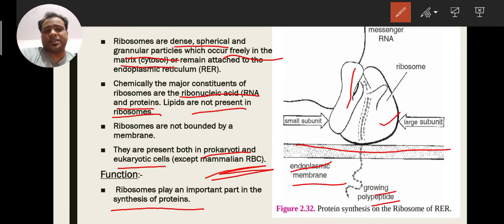Okay, mRNA means messenger RNA. Through ribosomes they help to synthesize proteins, and polypeptides are the precursors. Polypeptides are the smaller form of protein. After that they convert into the full molecule of protein.